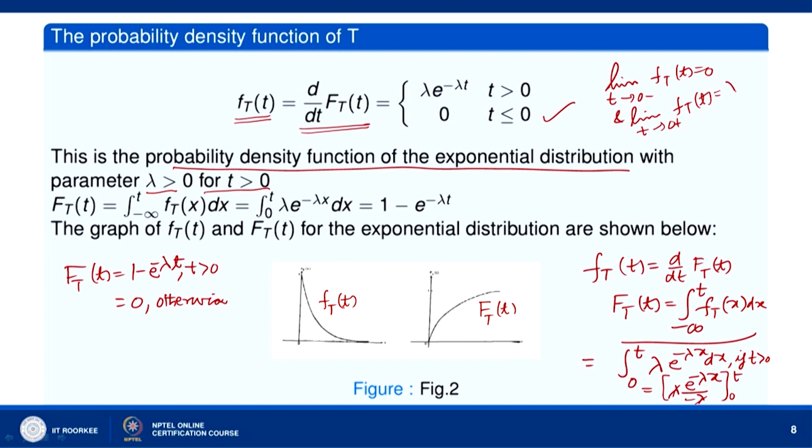The value of f_T(t) at t equal to 0 is 0, so the 0 point is here. Since lambda is greater than 0, f_T(t) is discontinuous at t equal to 0. The left and right hand limits are not the same.